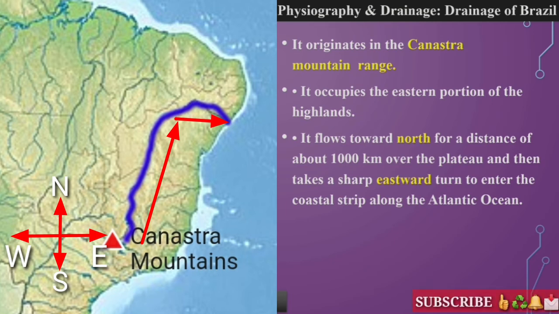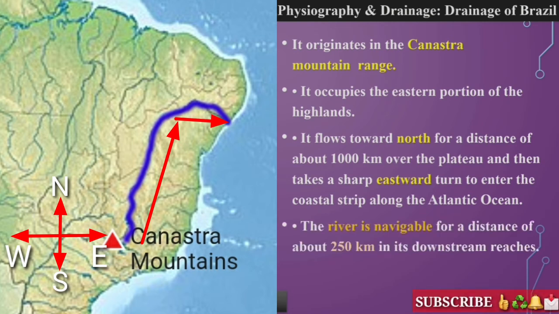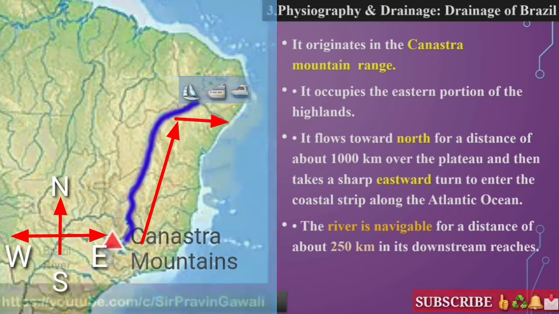Okay students, have you understood? Very good. Now students, it means it flows northward as well as eastward to meet the Atlantic Ocean. The river is navigable for a distance of 250 km in its downstream reaches. Yes students, as with the Amazon river, most of the region of the Amazon river is navigable. In the same way, Sao Francisco river is also navigable, but for a distance of 250 km only in its downstream reaches. Okay students, have you understood?